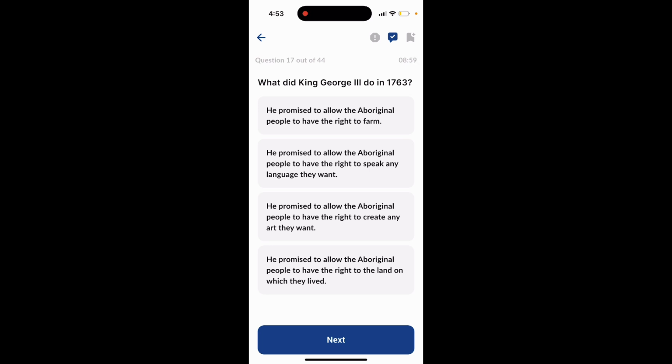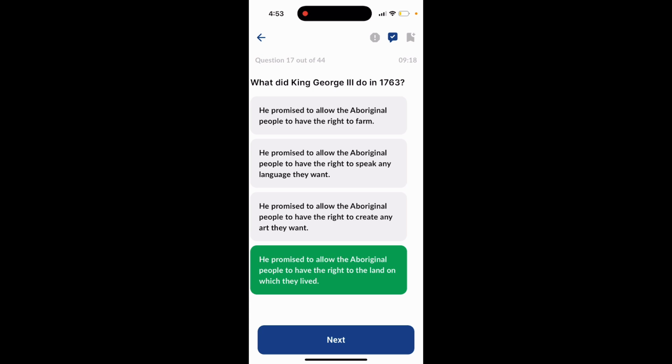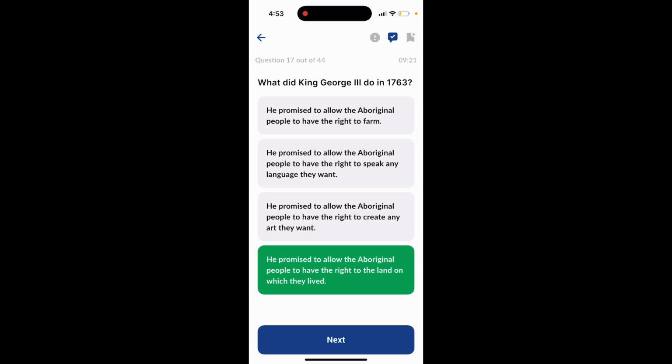Option 3, he promised to allow Aboriginal people to have the right to create any art they want. Or option 4, he promised to allow the Aboriginal people to have the right to the land on which they lived. The answer to this question is option number 4. He promised to allow the Aboriginal people to have the right to the land on which they lived.